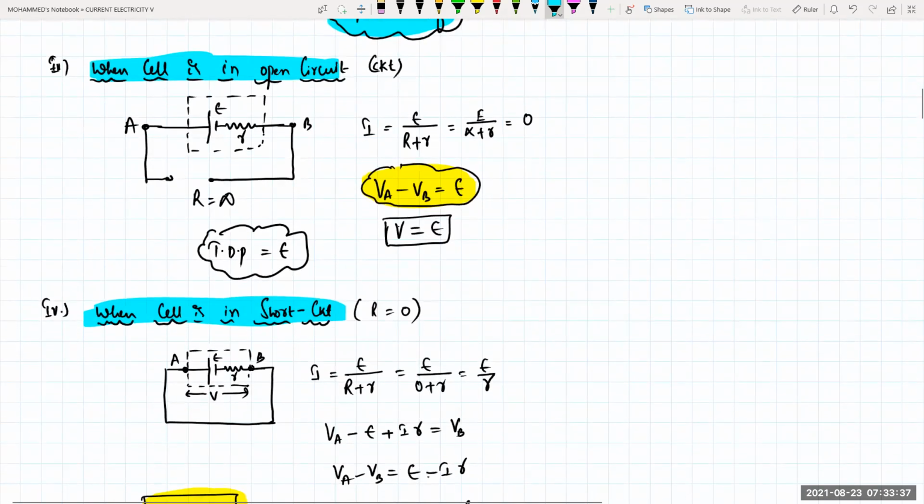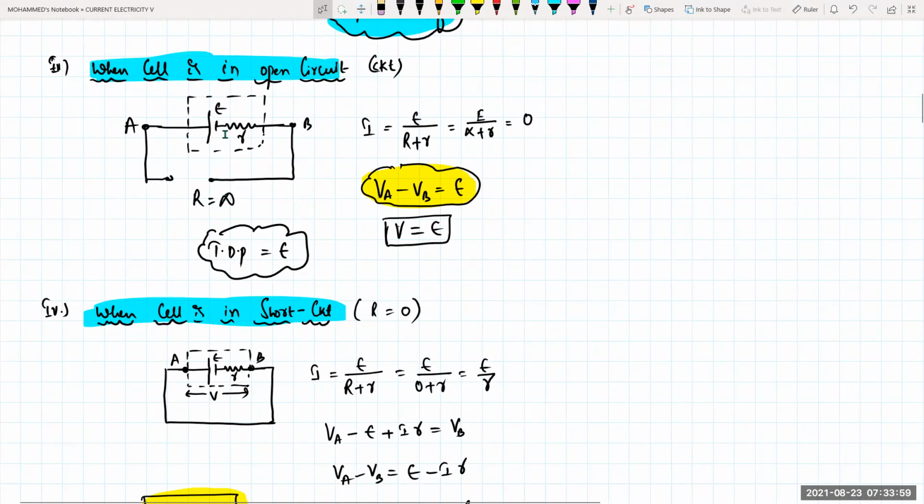When the cell is in open circuit, beta. What do you mean by open circuit? A and B are not connected to anywhere. So your resistance will be infinity. Clear? Am I audible, beta? Yes, sir. So when the cell is in open circuit, that means A and B are not connected to any external resistance. That means your resistance is how much for me?